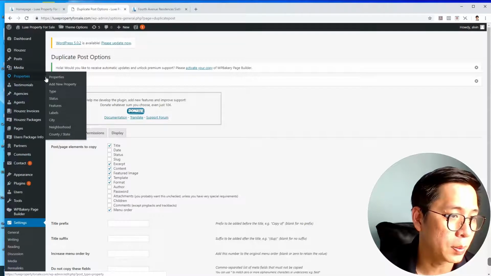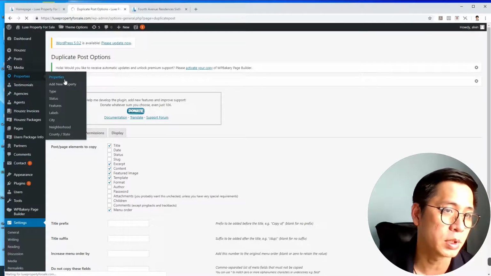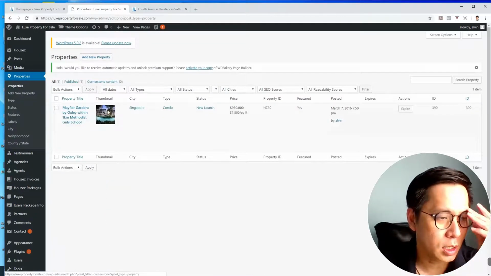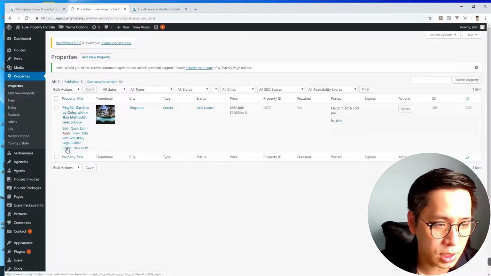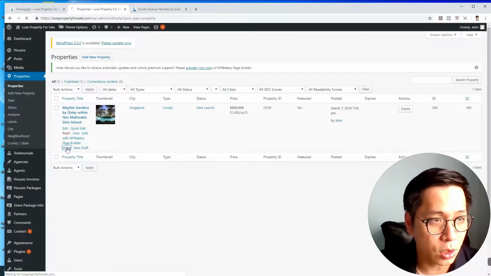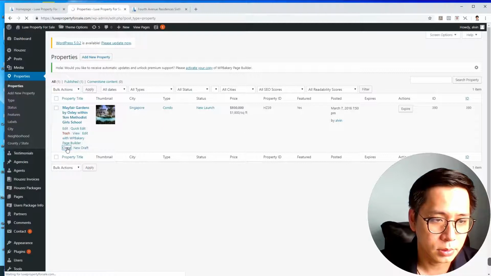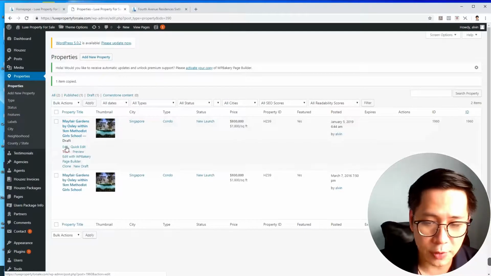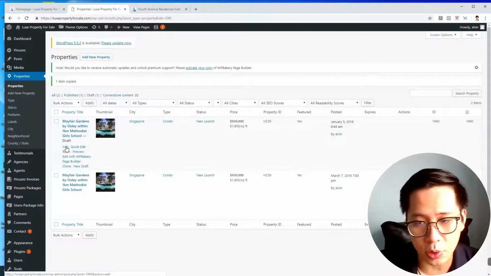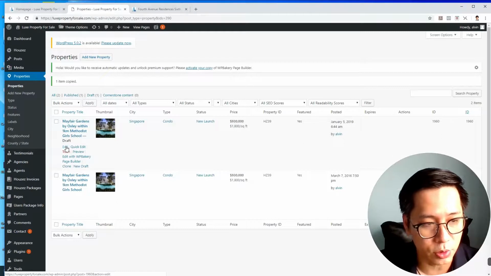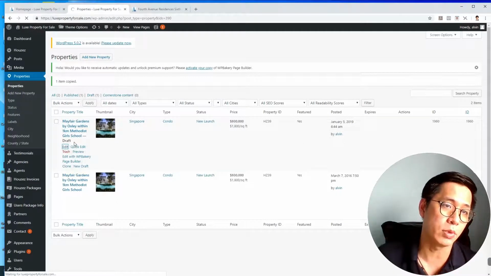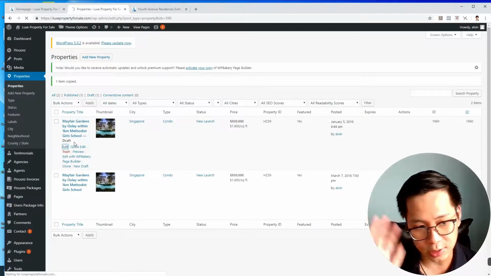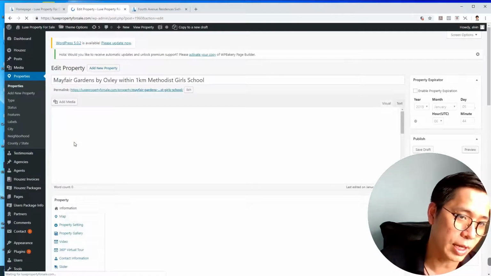So go to the property page, properties. Okay, so basically over here you should be able to see this clone function. So I do a clone. Okay, I have a basic template coming out. In the future, you can enhance this template and keep cloning that to your liking. This is a simple template that we all can use for the start, to ease us into thinking about how we want to lay out the page.